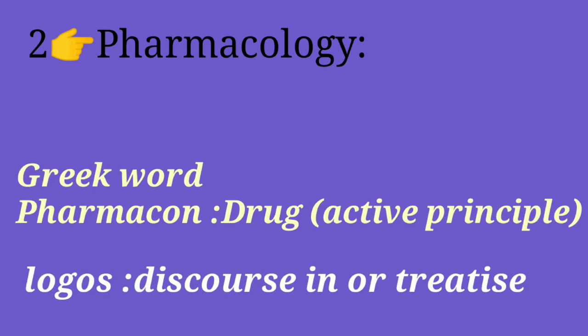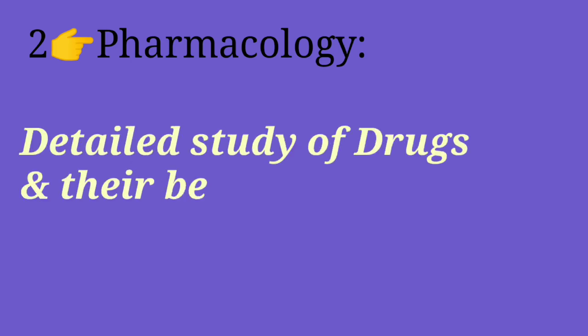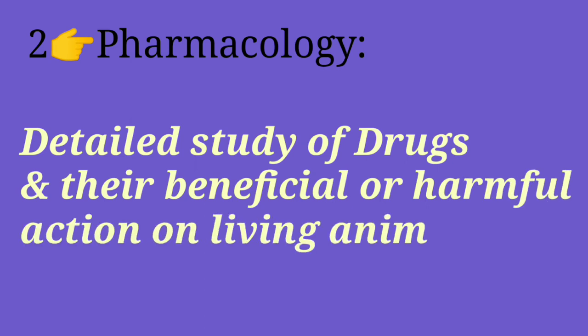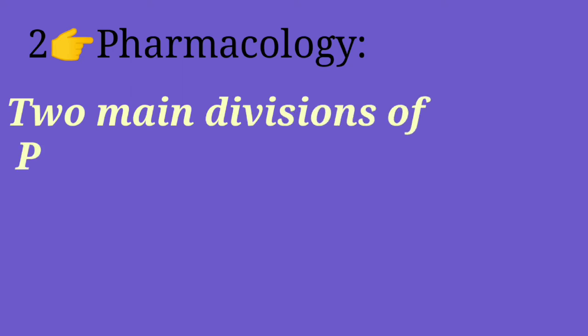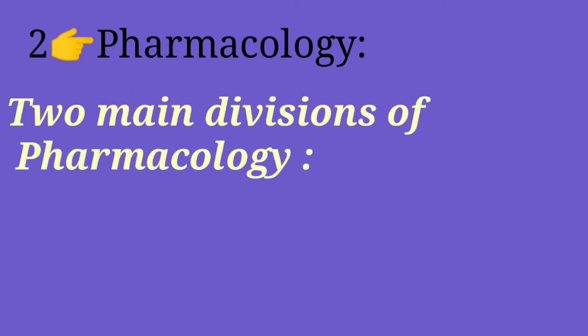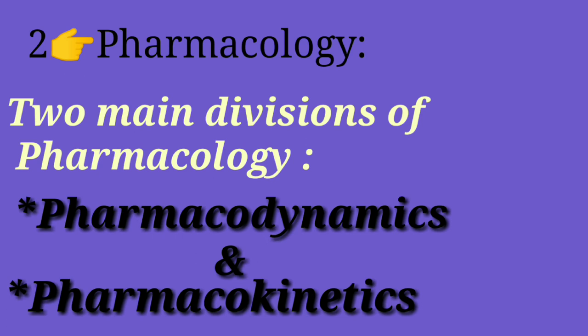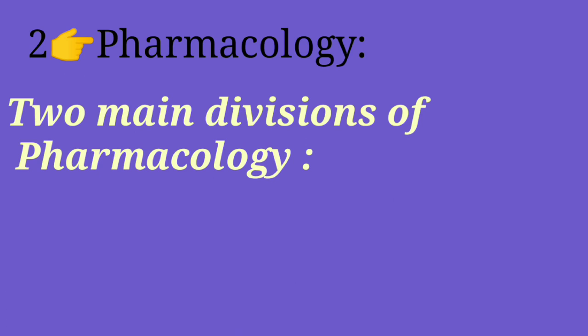Remember, it is a detailed study of drugs and their beneficial or harmful action on living animals, organs, or tissues. The two main divisions of pharmacology are pharmacodynamics and pharmacokinetics.